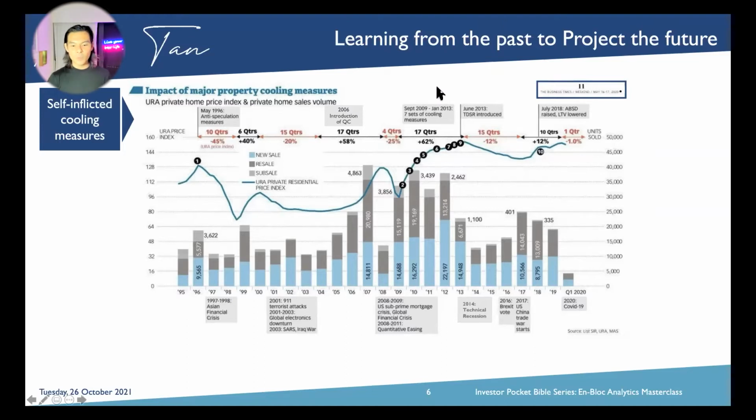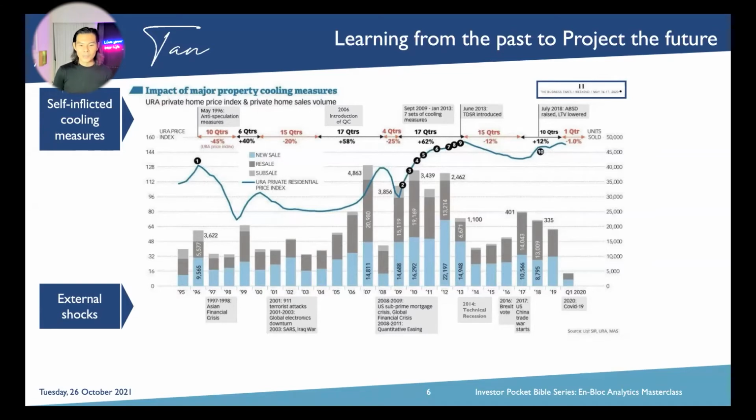The third one spans a period of 4 years, from September 2009 all the way to June 2013, when the most damaging cooling measure, the total debt servicing ratio, was introduced. The last one is the 5th of July 2018, where ABSD was raised by 5 percentage points and loan-to-value dropped from 80% to 75%. At the bottom, the gray boxes show external shocks, global shocks that rock the market. These run on three main factors: first is a crisis, a pandemic, or going to war, which could be a physical war or a financial war.